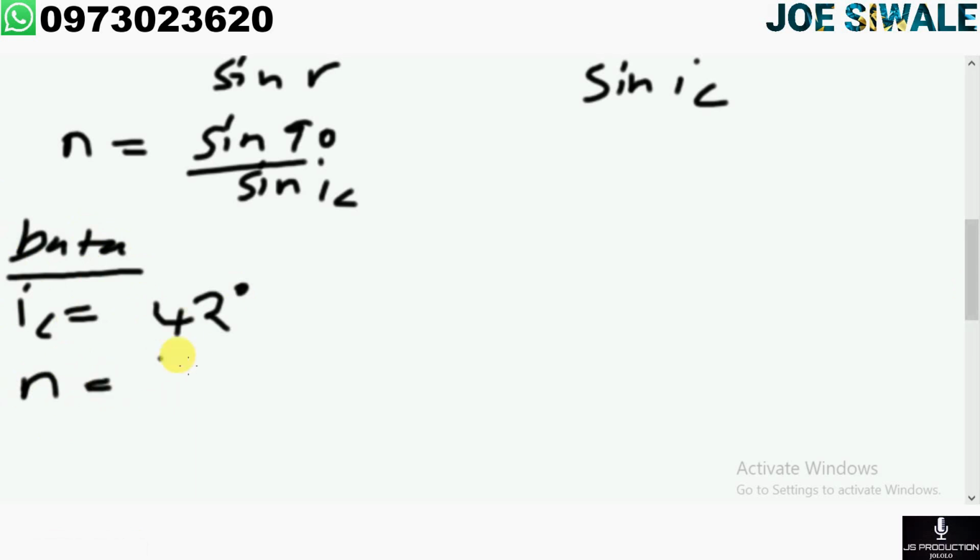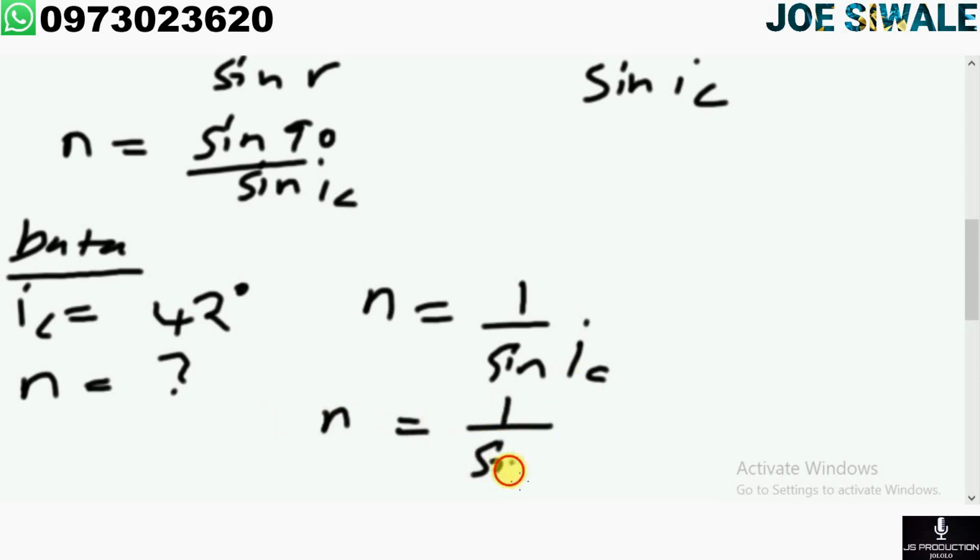So we say refractive index is equal to 1 divided by sine of the critical angle. So n is equal to 1 divided by sine 42. And if you do your math there, n will be equal to 1.49. So that's the refractive index of that material when the critical angle is 42 degrees.